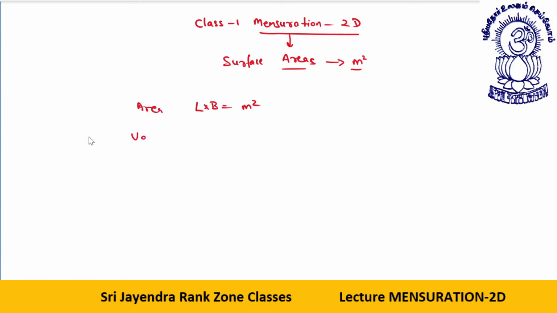Then there comes mensuration 3D. This is M2D. Then there is mensuration 3D, that is called volume. Volume is like length into breadth into height. So in 3D, three dimensions, you get meter cube, and in two dimensions you get meter square. What is two dimension, students? The mobile screen which you see is two dimensional. The paper in front of you on which you write, a single piece of paper, is a two dimensional paper. Okay, so that is 2D.